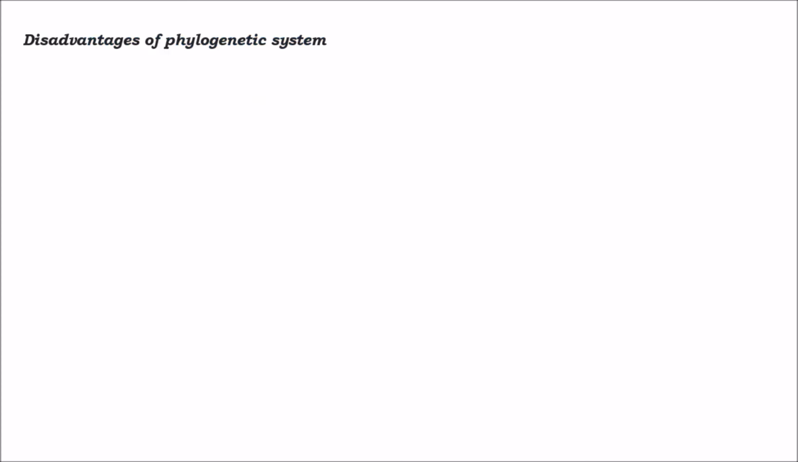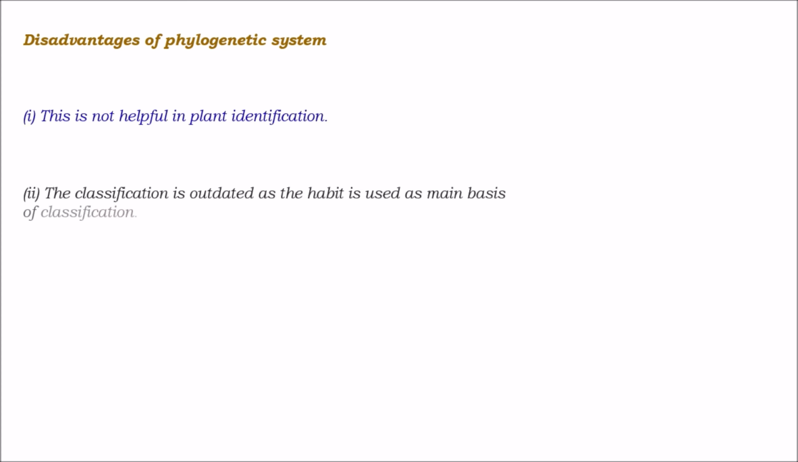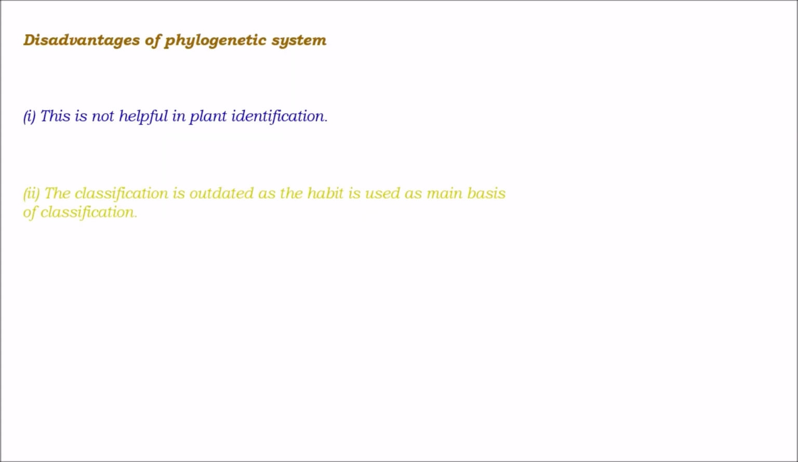Coming to the disadvantages of the phylogenetic system. This system is not helpful in plant identification. One of the major drawbacks is we cannot identify the plant using this system. The classification is outdated as the habit is used as the main basis for classification. So these are the two important drawbacks of this system.